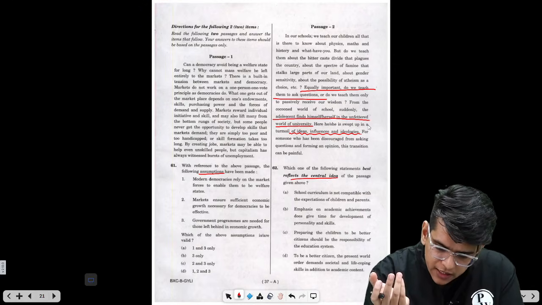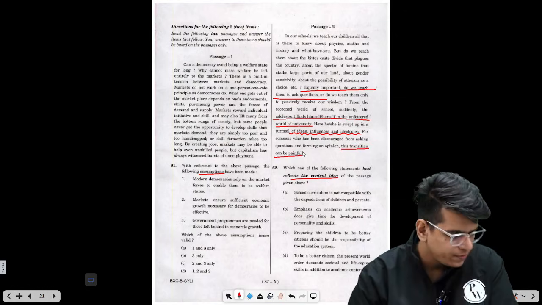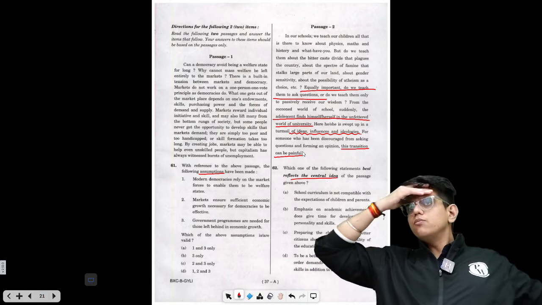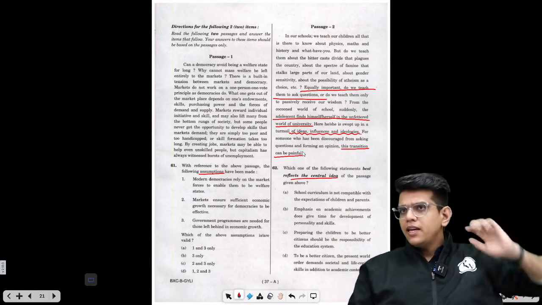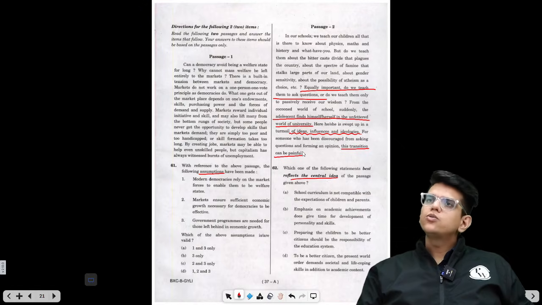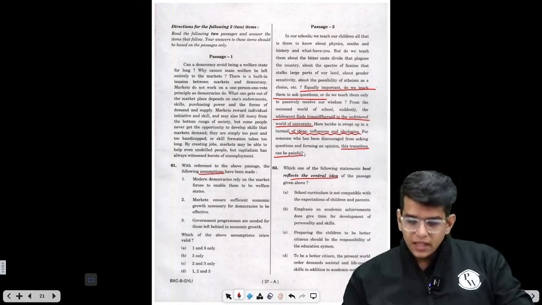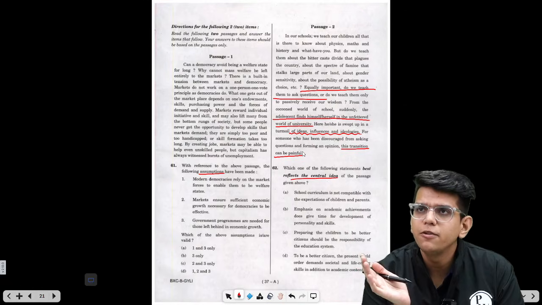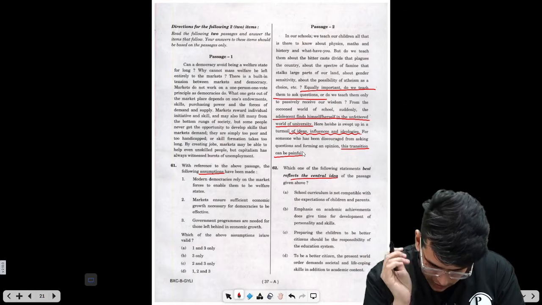For someone who has been discouraged from asking questions and forming an opinion, the transition can be very, very painful, right? So now the passage is about how, in primary education and before going to college, we are not encouraging students to ask questions, or involving them in the deeper issues which society faces, right? So now let's try to find the central idea for this passage.